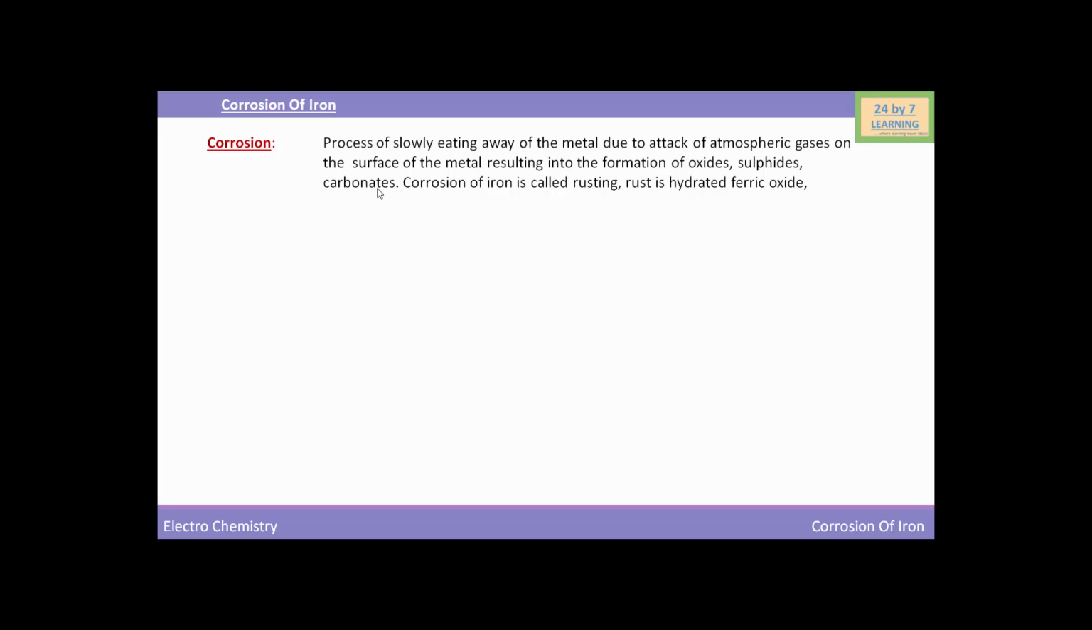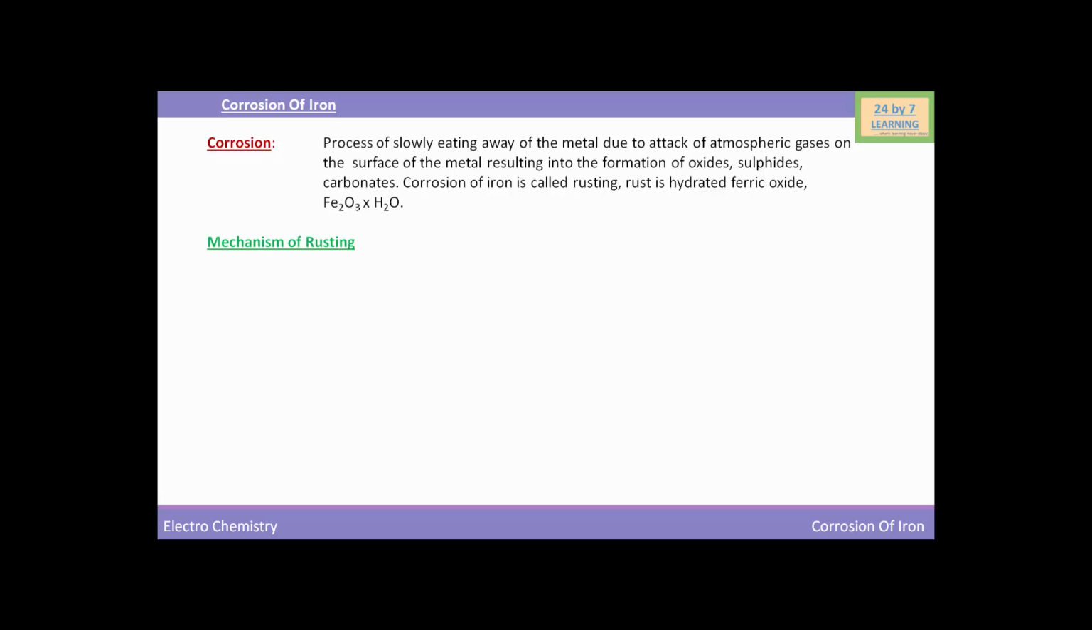The next factor which affects corrosion is the presence of electrolytes. Presence of electrolytes in the water also increases the rate of corrosion. For example, corrosion of iron in seawater takes place to a longer extent than in distilled water. So these are the common factors which affect corrosion. Corrosion of iron is called rusting. Actually, rust is a hydrated ferrous oxide. So, this hydrated ferrous oxide is what we call rust.